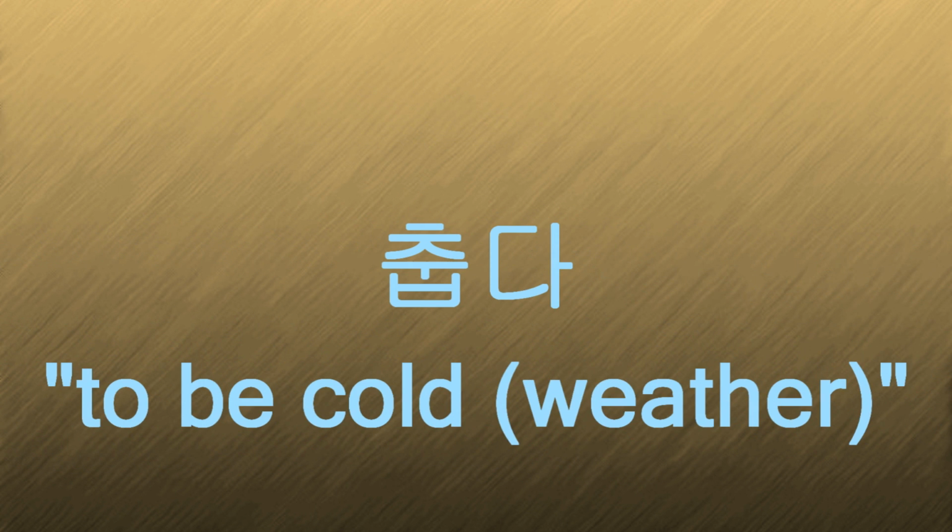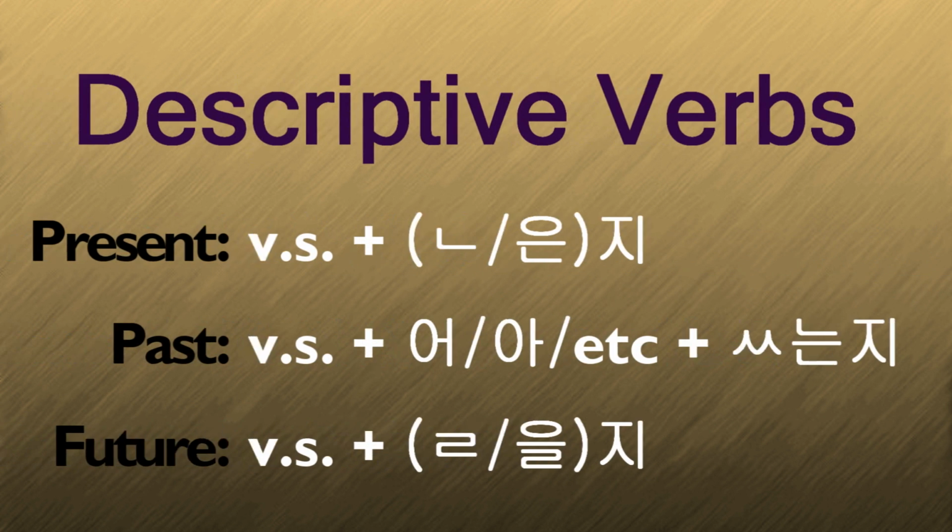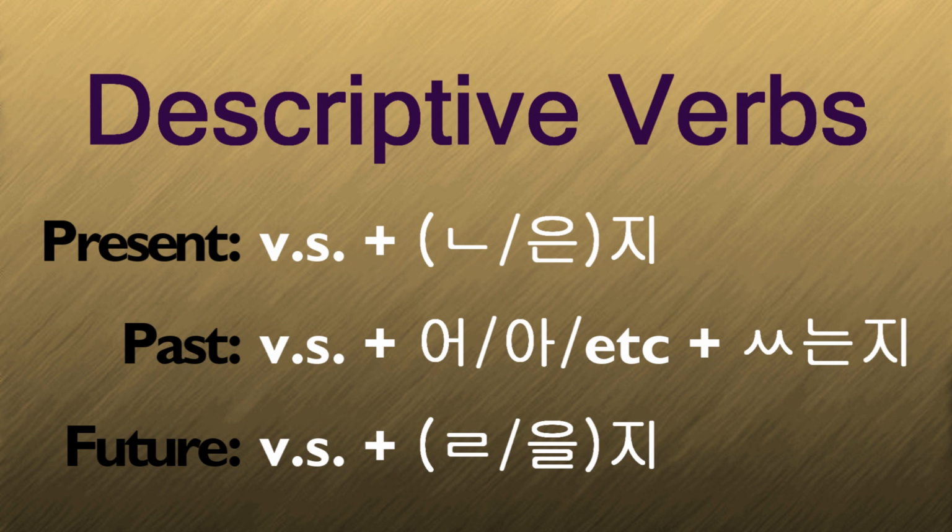For example, take the verb 춥다, to be cold. Remove the biup, then add an u, just like we would do when making the yo form. The present tense would therefore be 추운지, and the future tense would be 추울지. However, there are some verbs that don't follow these rules. In the future, I'll make a complete video on how to conjugate descriptive verbs, which will go over this in more detail.